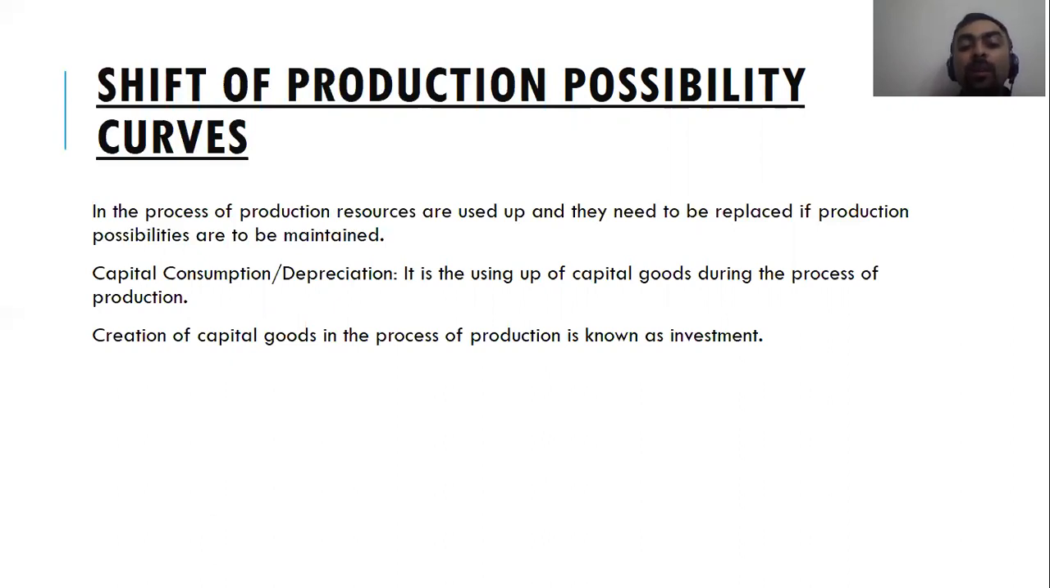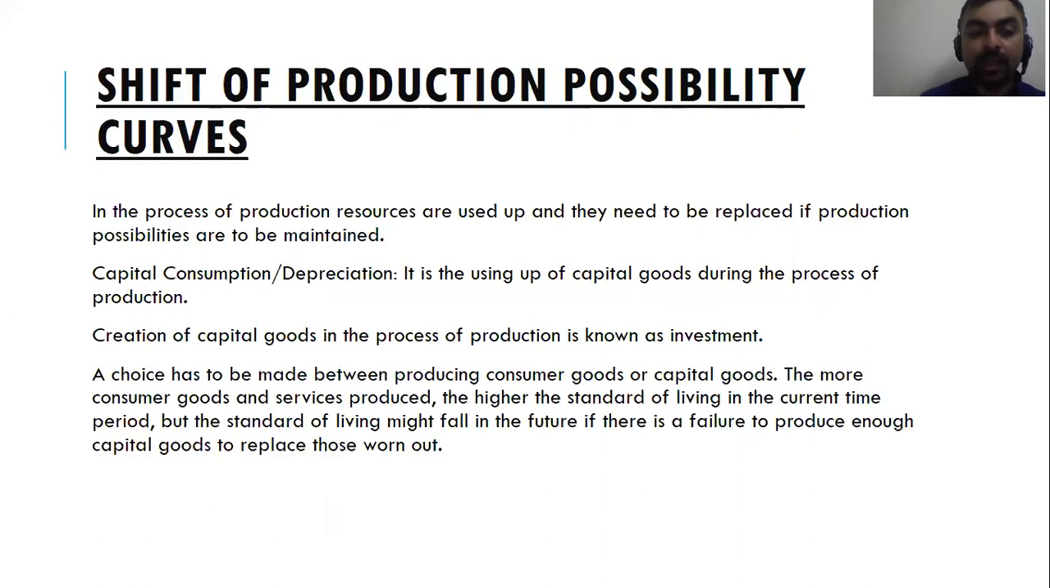Creation of capital goods in the process of production is known as investment. So you create capital through investment. You buy new machines, you buy new production plants, so that you maintain your production possibilities, and if possible, you need to increase your production. A choice has to be made between producing consumer goods or capital goods. The more consumer goods and services produced, the higher the standard of living in the current time period. But the standard of living might fall in the future if there is a failure to produce enough capital goods to replace those products. So you have to make a choice.